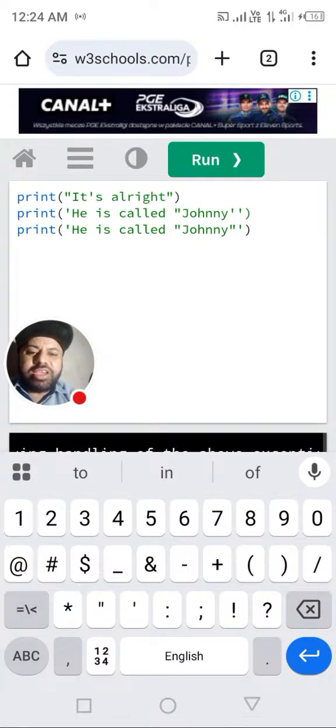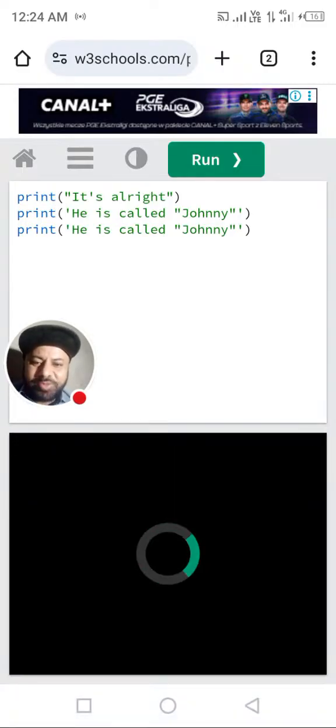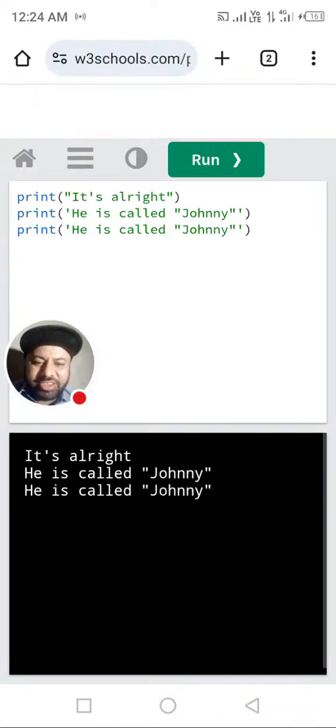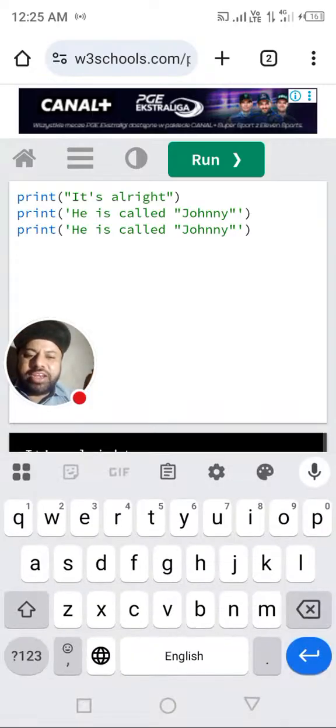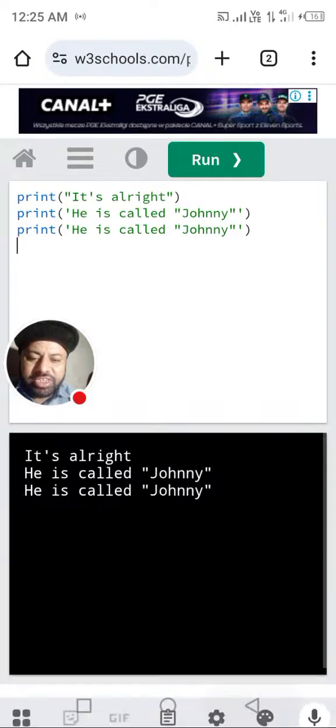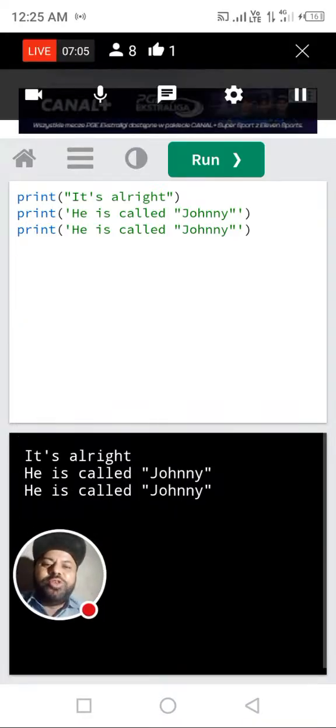Let's see. Outside it is in single quotes, and we can insert a double quote inside it. It's the same. And another way you can suggest to me. I'm waiting for you. Please. Here we can run it. Is it true? I hope so. And yes, it's right. Another way was that if we give double quotes here and then write Johnny in single quotes. So, dear students, this is the way to do our programming.